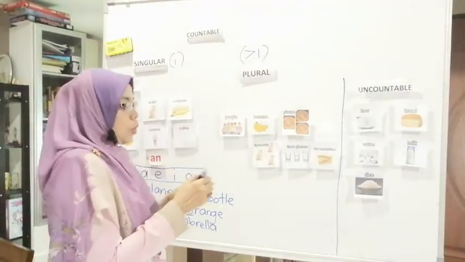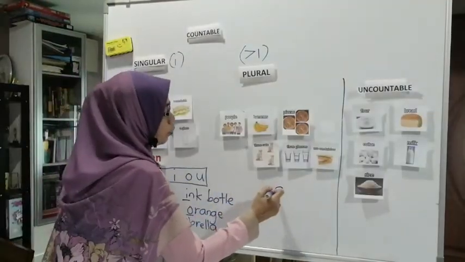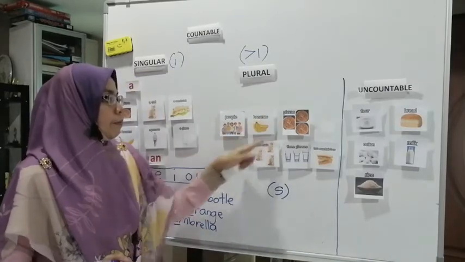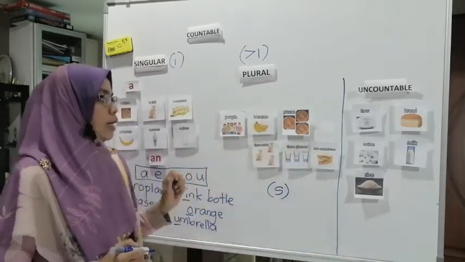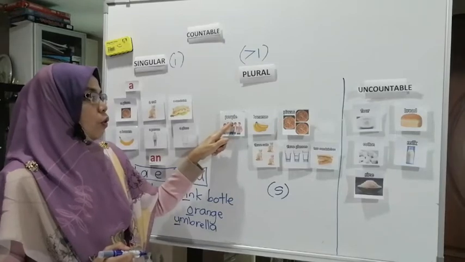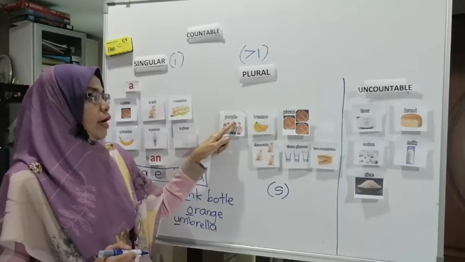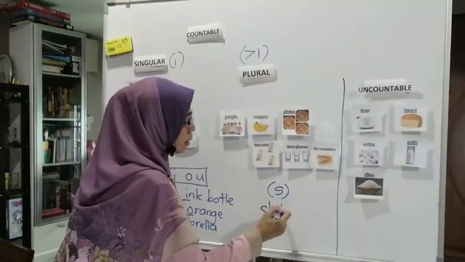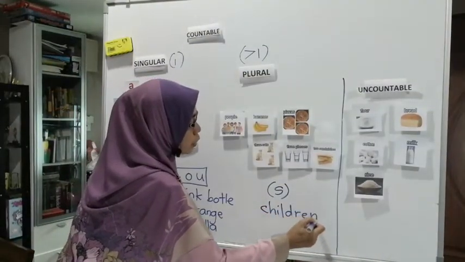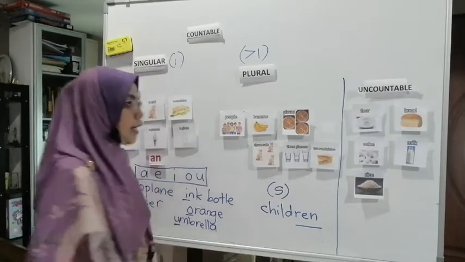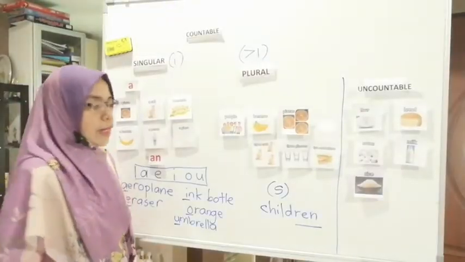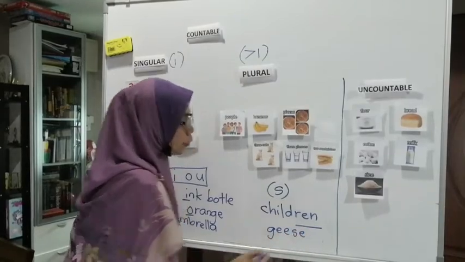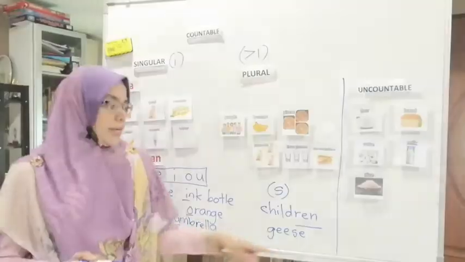Okay, so what you add here is the letter S at the back of the nouns, but not all. For people, you don't have S. For children, you don't have the S. And for example, geese, you don't have the S at the back there.